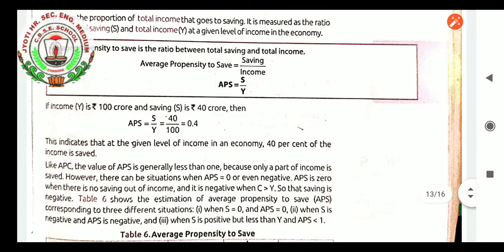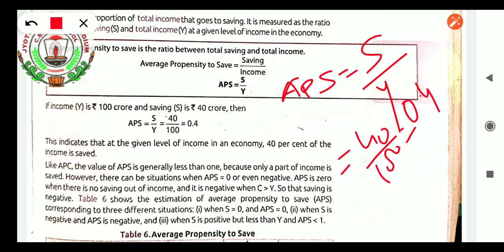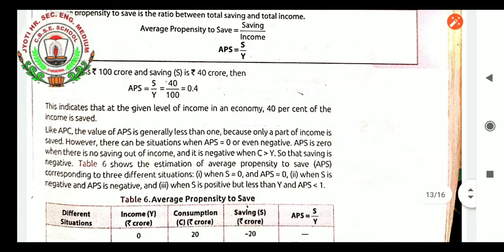If income Y is rupees 100 crore and saving is 40 crore, for example, what can we get? APS is savings upon income. So 40 divided by 100, it will be 0.4. This indicates that at the given level of income in an economy, 40% of the income is saved. Like APC, the value of APS is generally less than 1 because only a part of income is saved. However, there can be a situation when APS equals 0 or even negative. APS is 0 when there is no saving out of income, and it's negative when C is greater than Y, so that saving is negative.